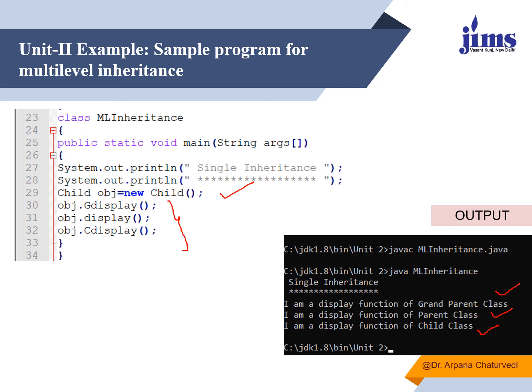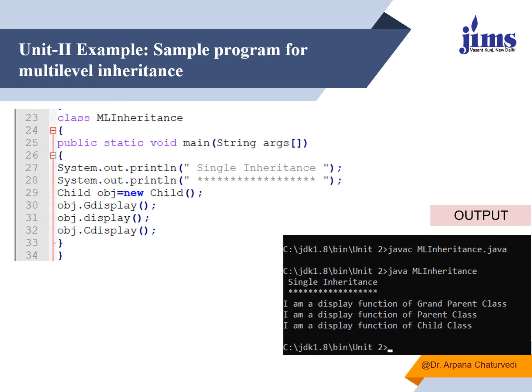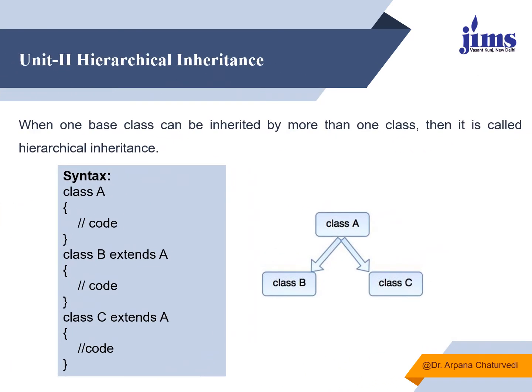So it means that in this child class at the second level, all the features of grandparent and parent classes are available. So this is a multi-level inheritance, and we can go to any level. It depends upon the requirement of a program.